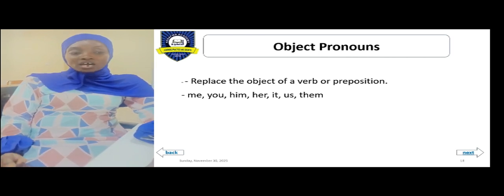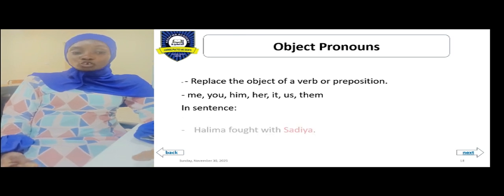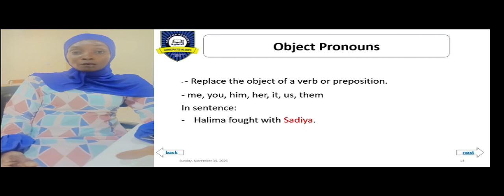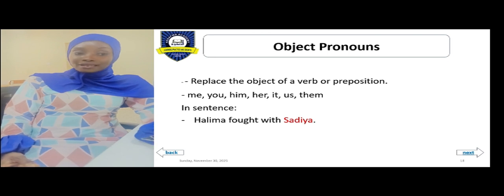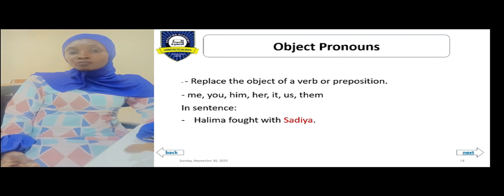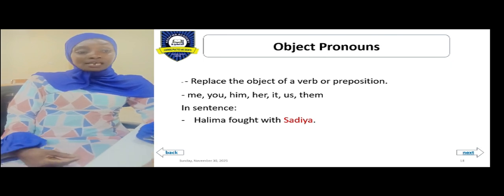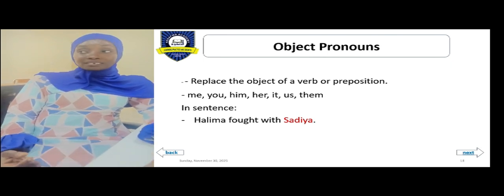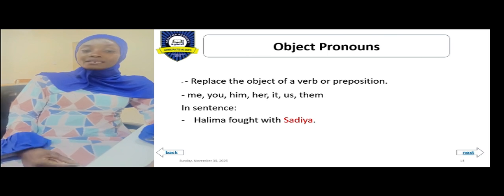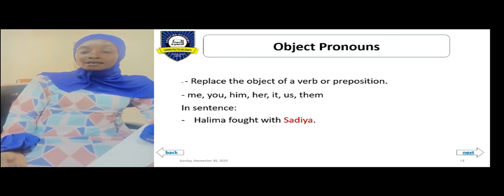Now, in a sentence, we have: Halima fought with Sadia. You can see the object of the sentence is written in red. This time around, we are not looking at the subject, so we are not looking at Halima, we are looking at Sadia, because Sadia is at the receiving end of the action. Now, the pronoun to replace Sadia is her. Halima fought with her.